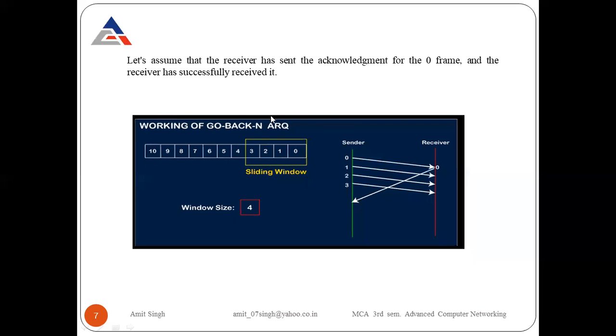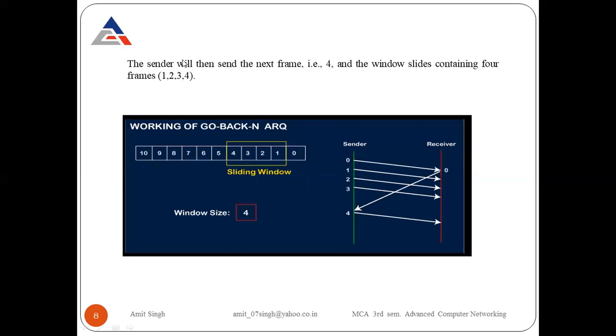So what will happen? The first diagram remains the same. Here, the sliding window is of size 4. The window size is 4. Now look at this diagram. The receiver sends the acknowledgement of frame 0. The acknowledgement of frame 0 is received by the sender. Now, if I am the sender, I come to know that frame number 0 is received by your side. What will happen next? Now, the sender will send the next frame, that is 4, and the window slides containing the 4 frames.